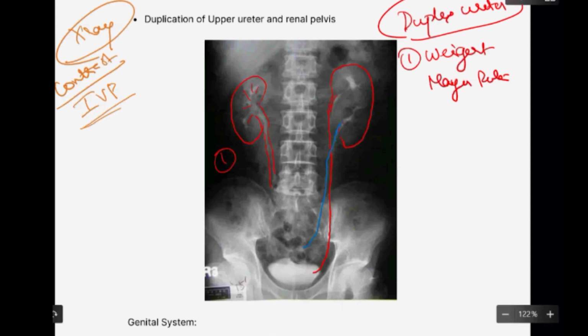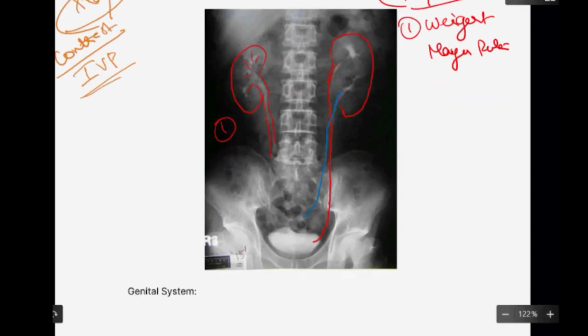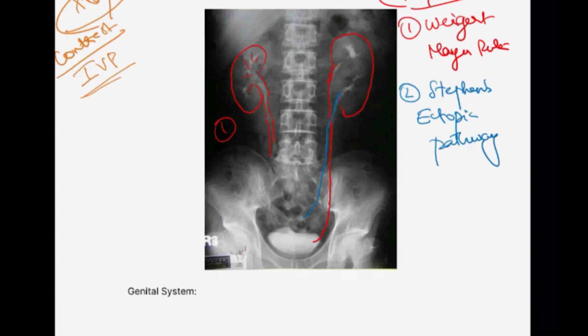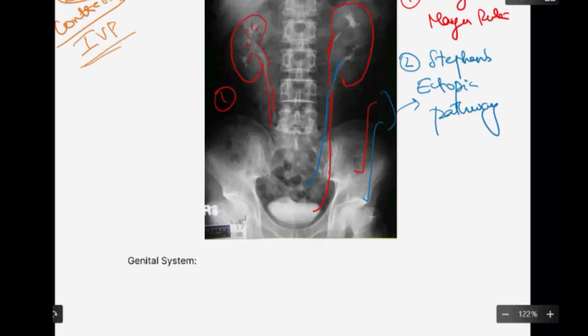Okay, and for every rule, this rule has an exception. That exception is called Stephens' ectopic pathway. In Stephens' ectopic pathway, what it means is, the first ureter will come and insert above, and the second, lower ureter will insert below. This is Stephens' ectopic pathway. Okay, so this is a very important neat question for you. This is about the clinical application of the developmental disorders.